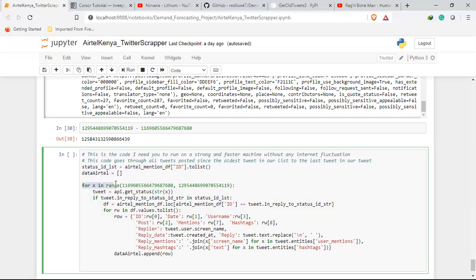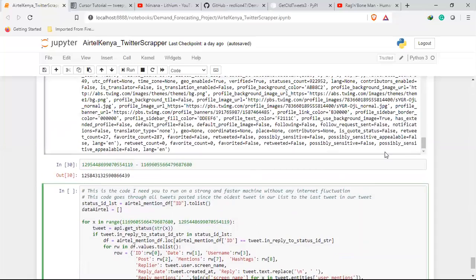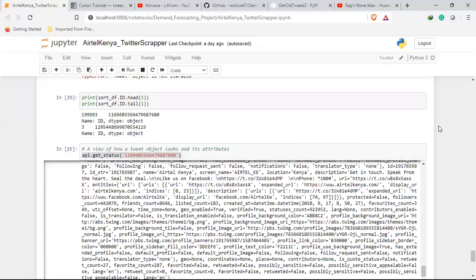So what I'm doing is I'm looping from the oldest tweet to the most current tweet in my data frame. And in each one of them, I'm getting status. Rather than just going to look for that tweet with a search, I wanted to test if I'm able to get status, which gives me the exact same thing.